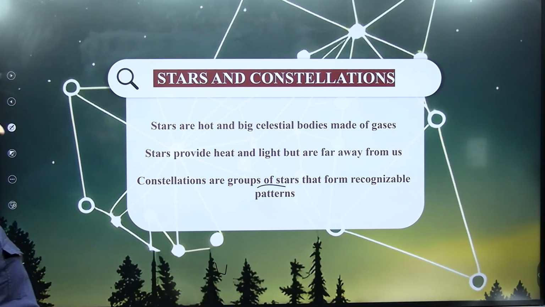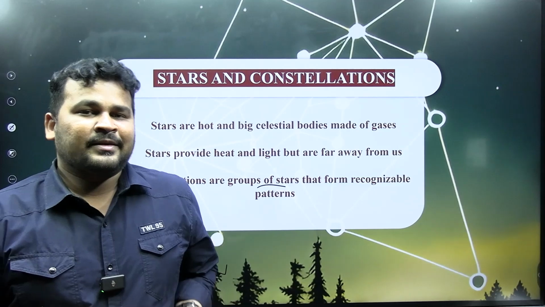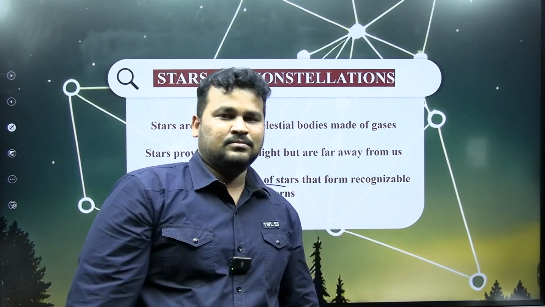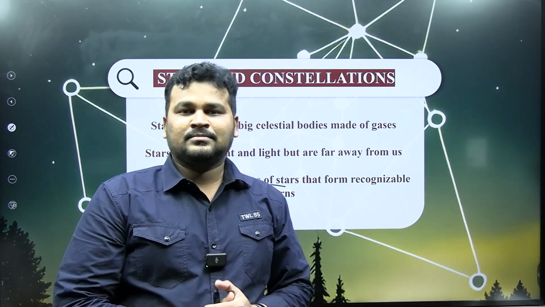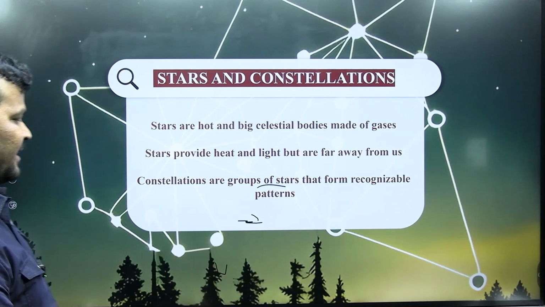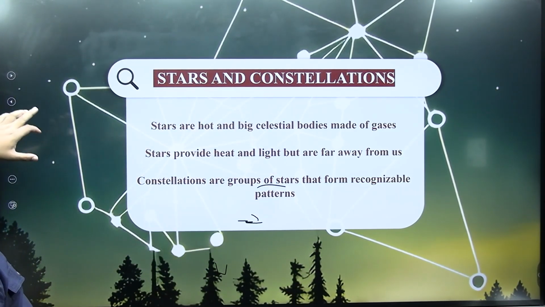Understood? Constellations are the groups of stars whose pattern and direction can be recognized.